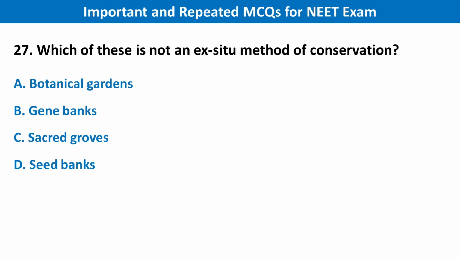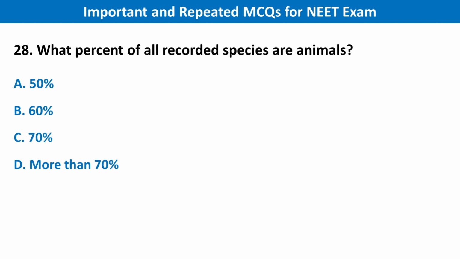Next question is which of these is not an ex-situ method of conservation? Your right answer is option C, sacred grove. Next, what percentage of all recorded species are animals? Your right answer is option C, more than 70%.